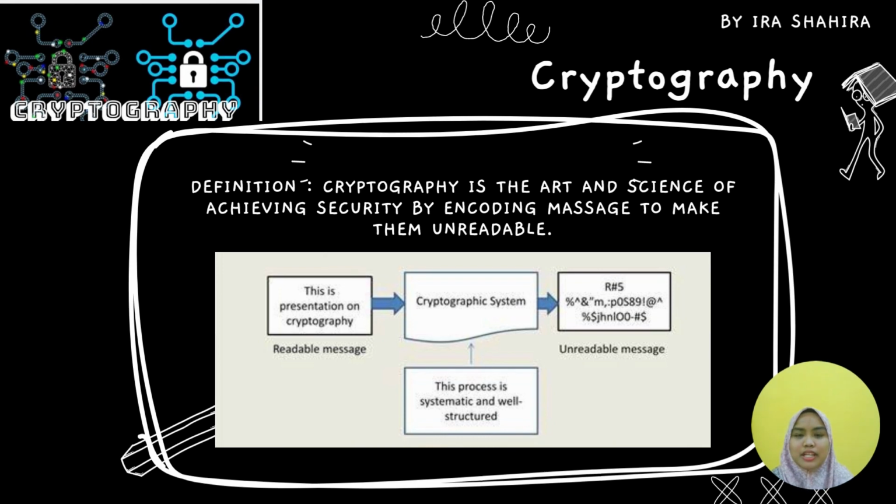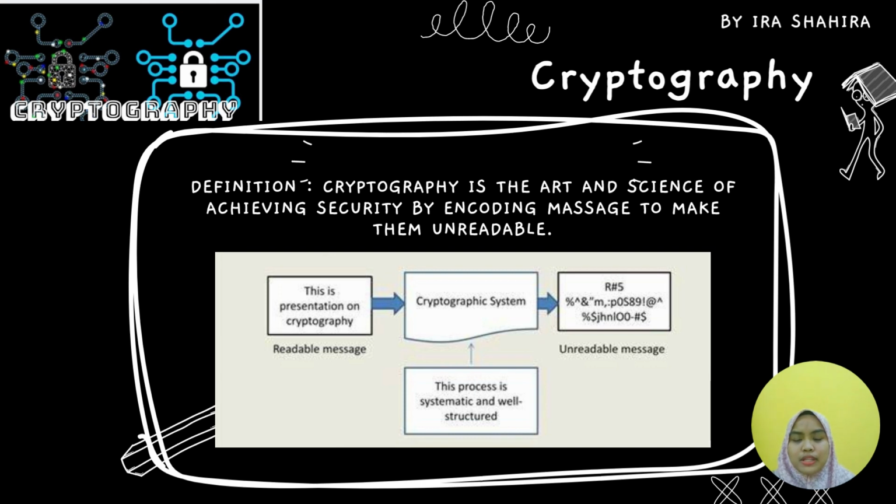Hi, I will explain about cryptography. What is cryptography? Cryptography is the art and science of achieving security by encoding messages to make them unreadable and also secret. Cryptography is also a fundamental technology to protect information. Data is encrypted and decrypted using secret keys. Public key cryptography uses a pair of keys, which is a public key and also a private key.